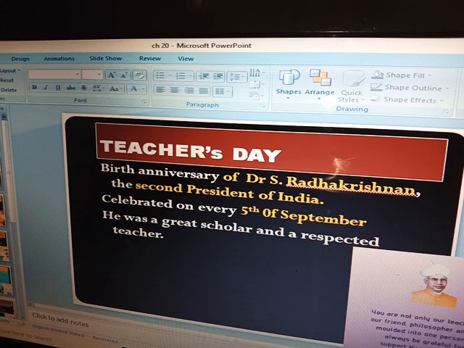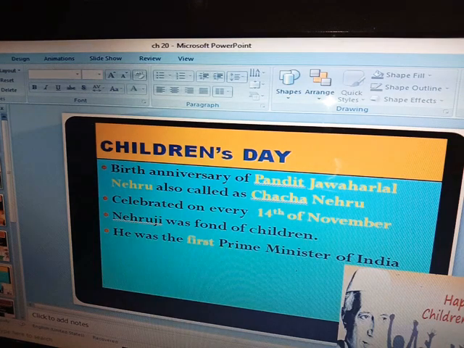So next we will come to our Children's Day, which is your particular day, your favorite day. You must be knowing why Children's Day is celebrated and when it is celebrated. Children's Day is celebrated on the birth anniversary of Pandit Jawaharlal Nehru, who is also known as Chacha Nehru, because Jawaharlal Nehru ji loved children a lot, and this is the reason the children used to call him Chacha Nehru ji.